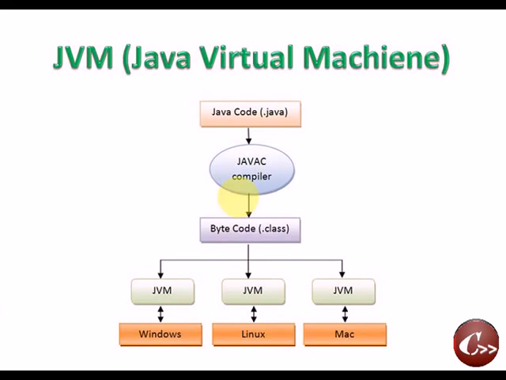That virtual machine is called the Java virtual machine. So Java is platform independent because it is not executed for a specific platform or operating system. It executes for a virtual operating system, a virtual machine. So Java is platform independent.